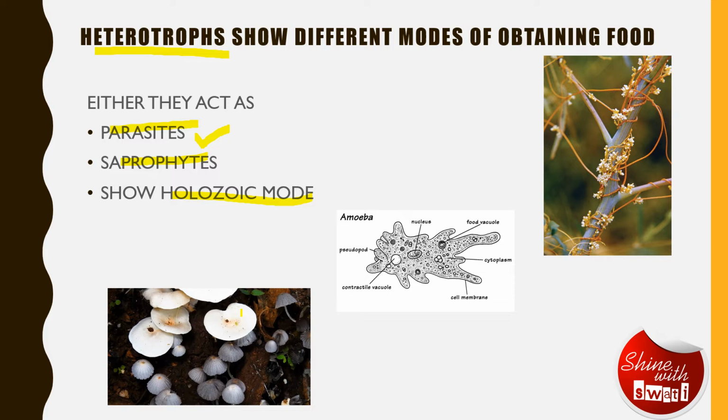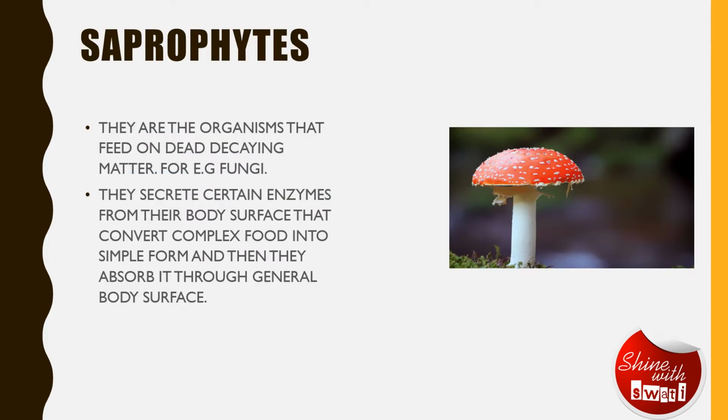Let's learn more about them. Let's start with what are saprophytes. They are actually the organisms that feed on dead and decaying matter. Now, what is this dead and decaying matter? It basically needs to be organic in nature. For example, fungi. As you can see in this picture, it's a mushroom that belongs to the family of fungi.